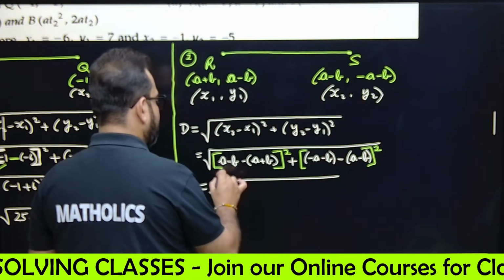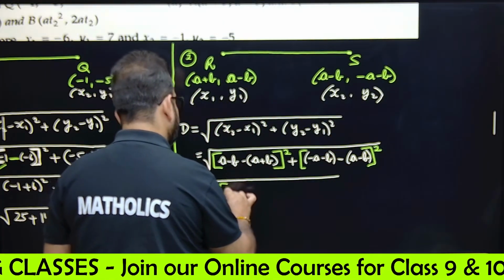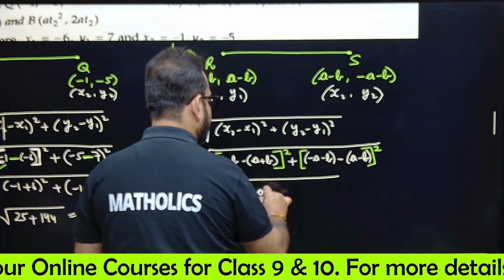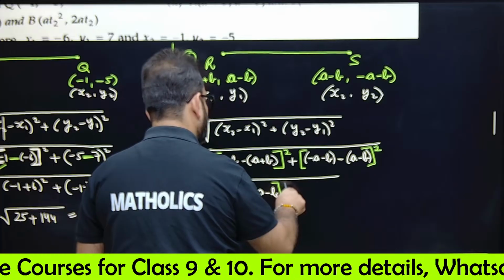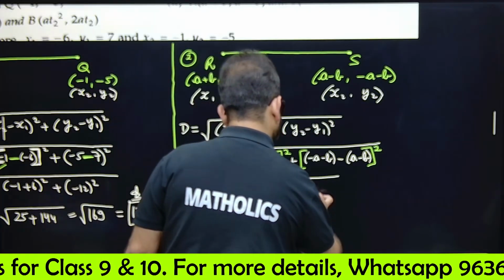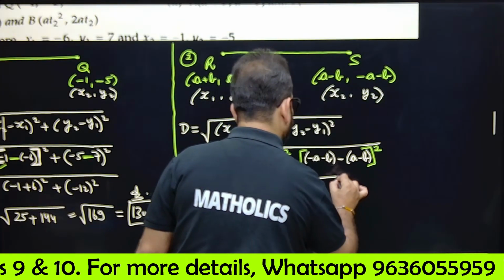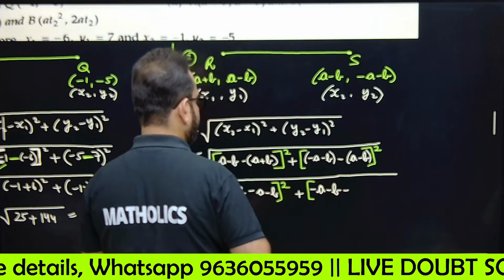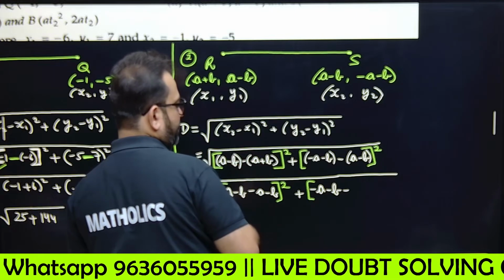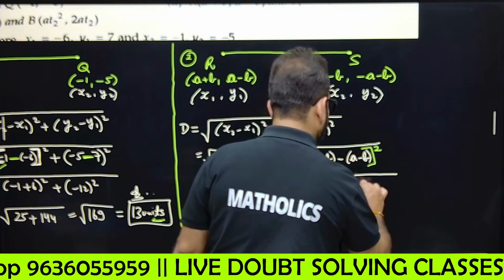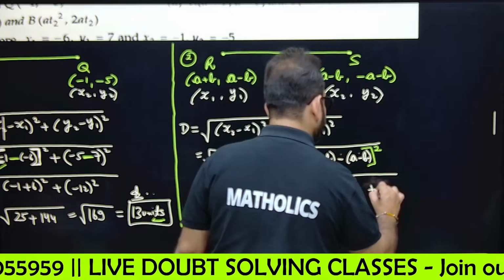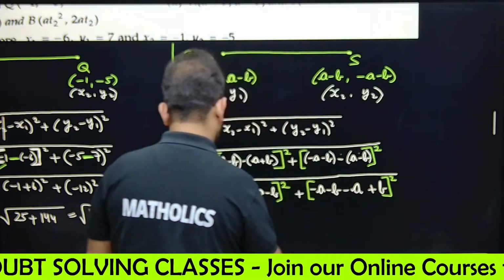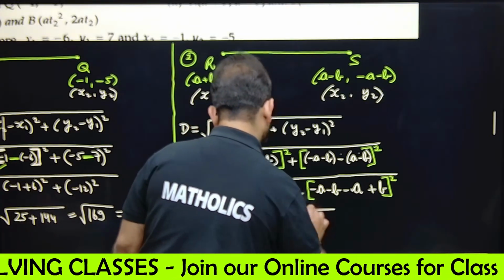under root. Tell me, if you open this bracket, what will be inside? A minus b. This is minus, so it will be minus a minus b, and it is whole square inside. Okay, plus. See different colors and differentiate. Minus a minus b as it is, minus a minus b. You can put this also in bracket if you are confused. Minus of a, and this minus minus will be plus b, right? And it's whole square.